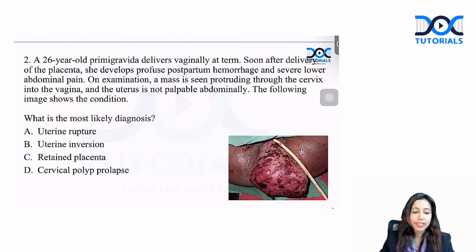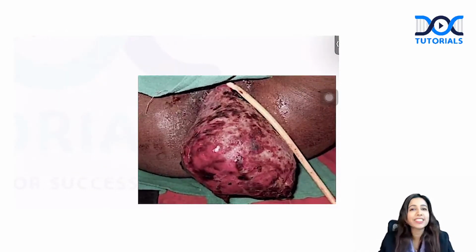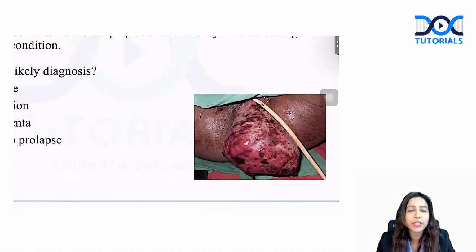Let's have a look at the next question. A 26-year-old primigravida delivers vaginally at term. Soon after delivery of the placenta, she develops severe postpartum hemorrhage and abdominal pain. There is a mass protruding into the vagina and the uterus is not palpable. And they had given this image. What are they showing you? Mismanagement of the third stage of labor.